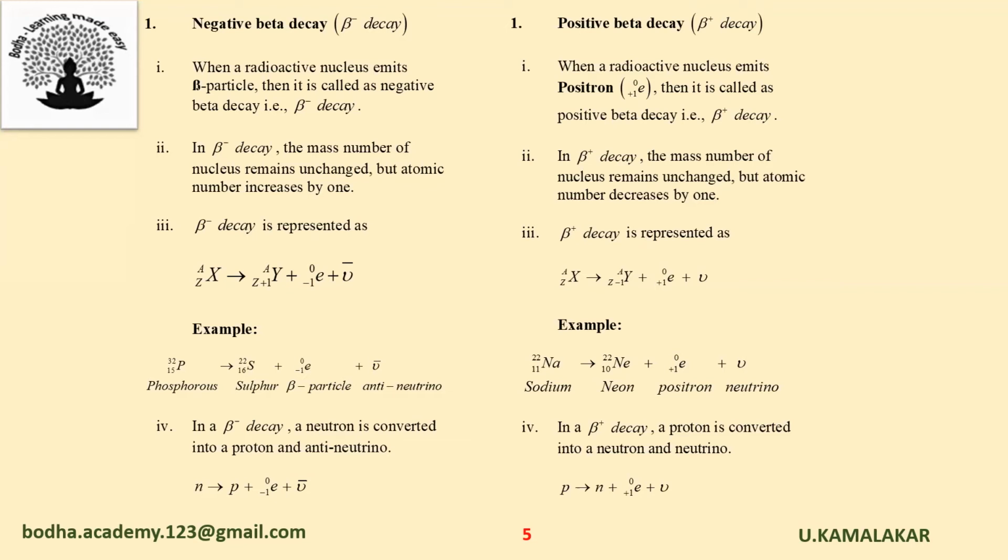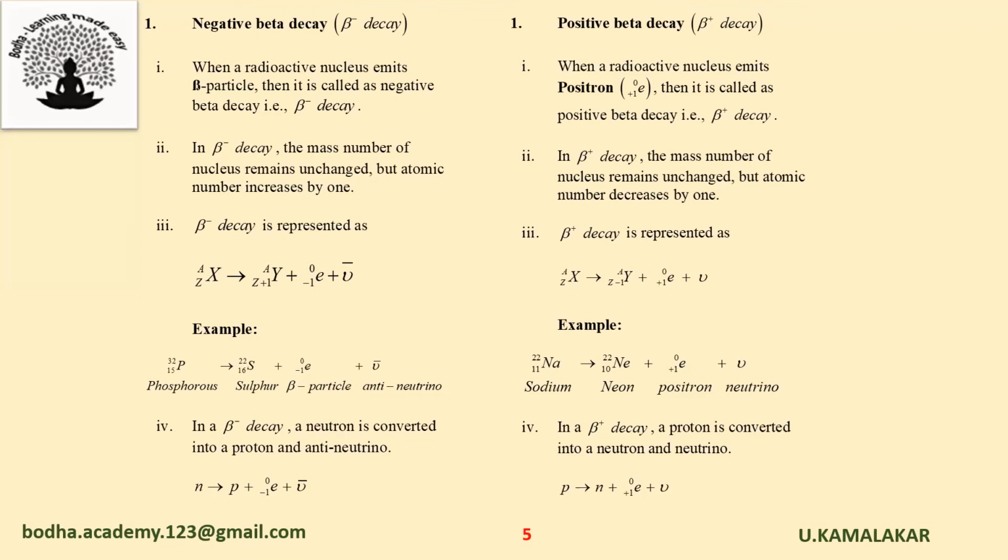When a radioactive nucleus emits a positron, then it is called positive beta decay. In positive beta decay, the mass number of the nucleus remains unchanged, but atomic number decreases by 1. Positive beta decay is represented as element X with atomic number Z and mass number A. On emitting a positron, it is converted into an element Y with atomic number Z-1 and mass number A. And in this process, a neutrino is emitted.